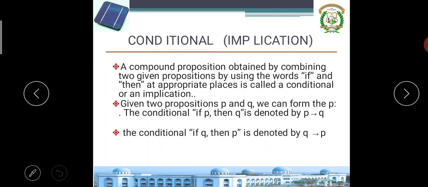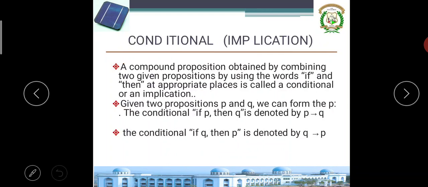Next is conditional. Conditional is nothing but implication. A compound proposition obtained by combining two given propositions using the words "if" and "then" in appropriate places is called a conditional. One condition is there, like: if you become good, I become best.